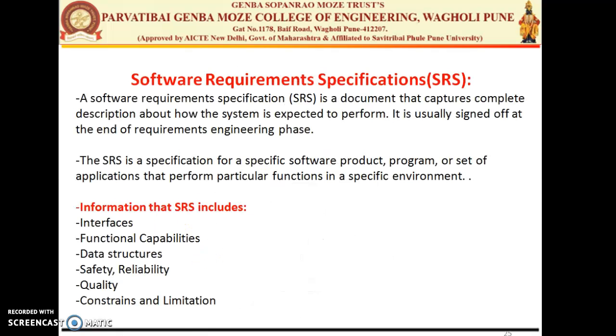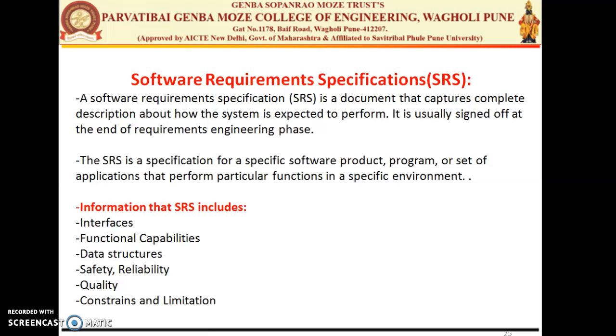So next we'll see the last topic of your unit, that is the software requirement specification, which we call the SRS. The software requirement specification is the document that captures the complete description of how the system is expected to perform. It is usually signed off at the end of the requirement engineering phase. So the SRS contains the overall description about your software which is going to be developed. That is called the software requirement specification.